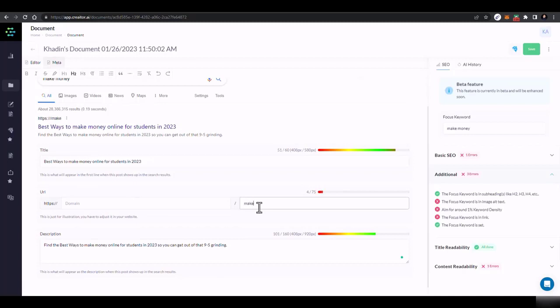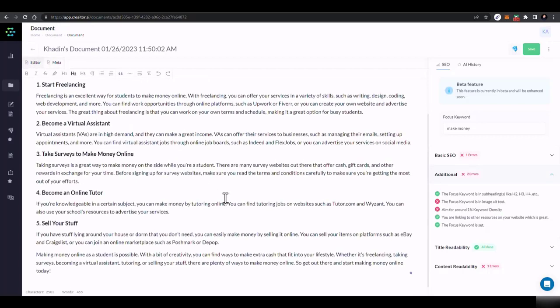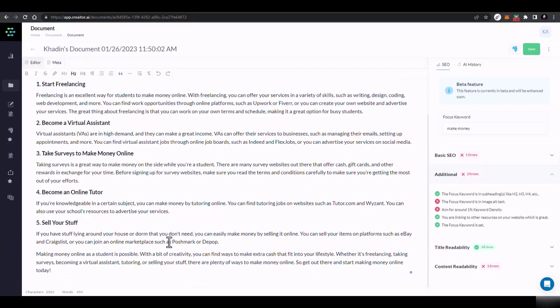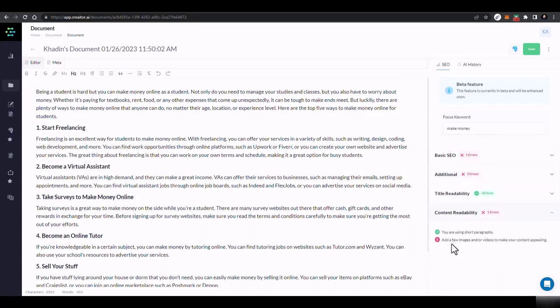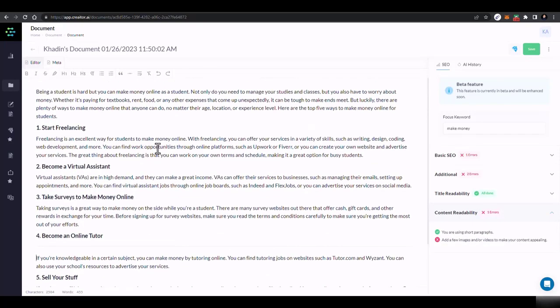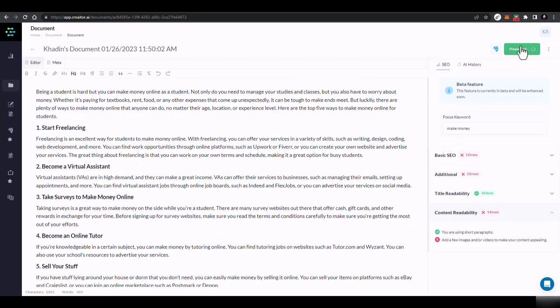So here you should add the slug, make money online for students. Then aim for 1% keyword density. So keyword density should be 1%. It is less than that, so you have to add this phrase make money more often, so that you can achieve this. And then you have this readability issue, and it's saying everything is good. It's just asking to add a few images that would be added by the client itself, or if you want to add images, you can add the images as well. After that, you can just save this document.